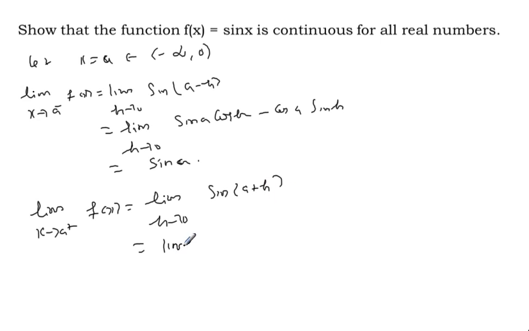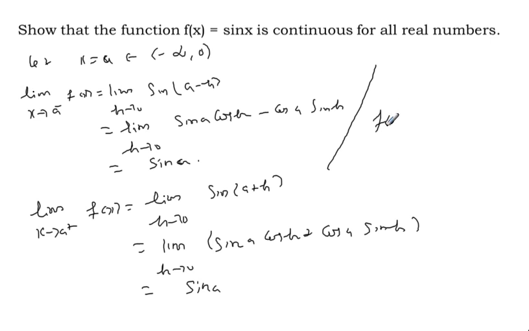On expansion, limit h approaches 0 of sin a cos h plus cos a sin h. Then sin 0 is 0 and cos 0 is 1, so what is the value? Sin a. And what is f of a? Straight away substitute x equal to a. So left limit sin a, right limit sin a, and f of a is sin a. Therefore f, that is sin x, is continuous